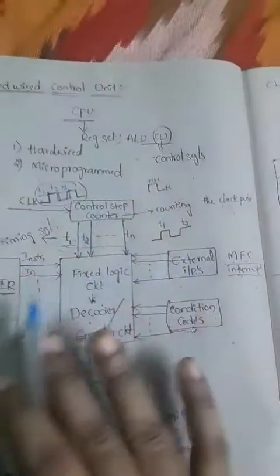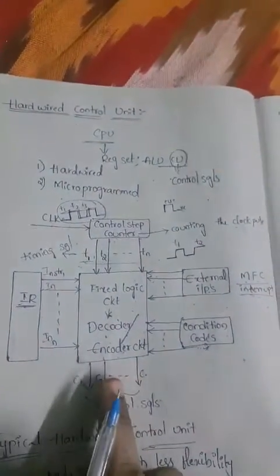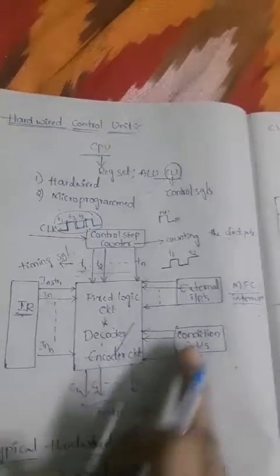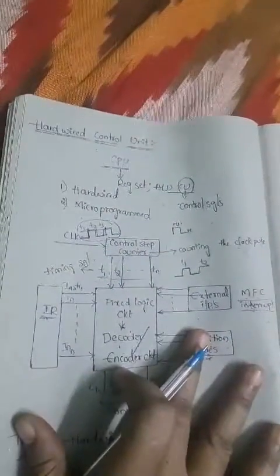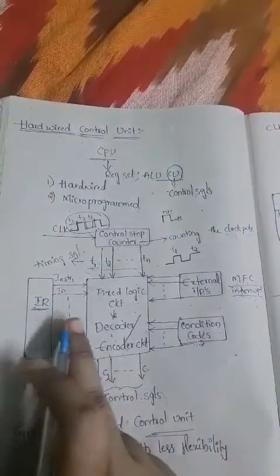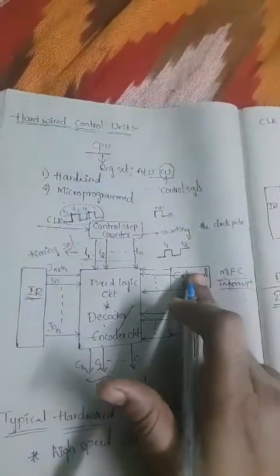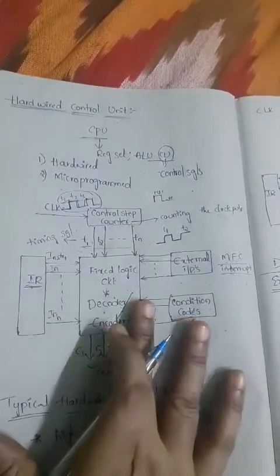After considering all these inputs, the decoder and encoder circuit generates the control signals at its output by considering four different pieces of information. The first is the clock, which comes through the control step counter. The second is the instruction register information, the third is the external inputs, and the fourth is the conditional codes. By considering all these, the decoder/encoder circuit generates the control signals.